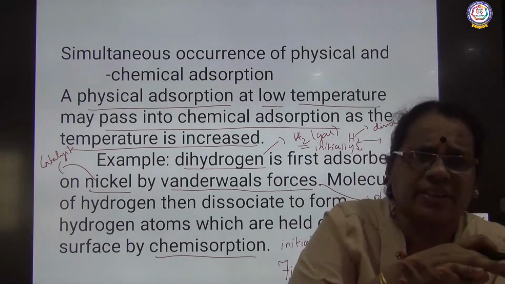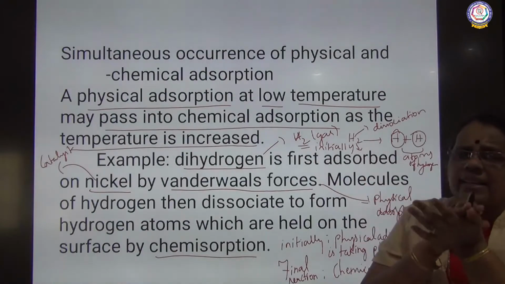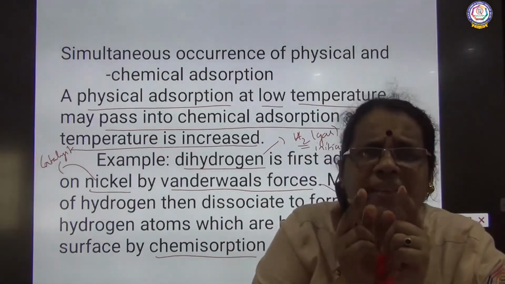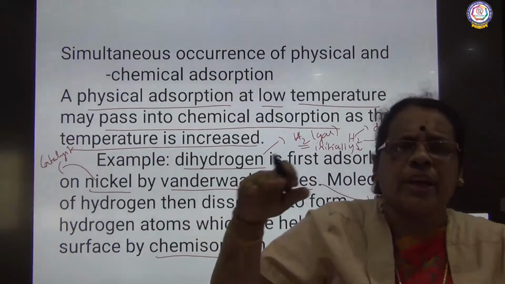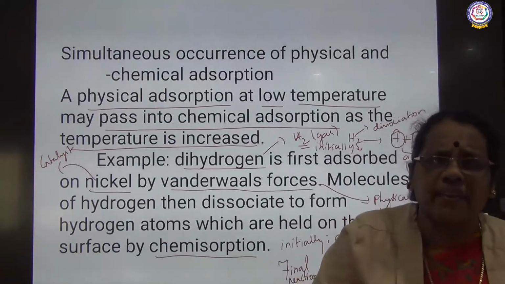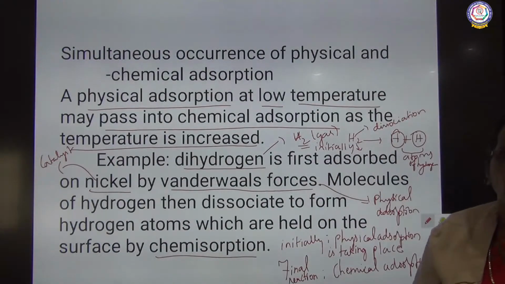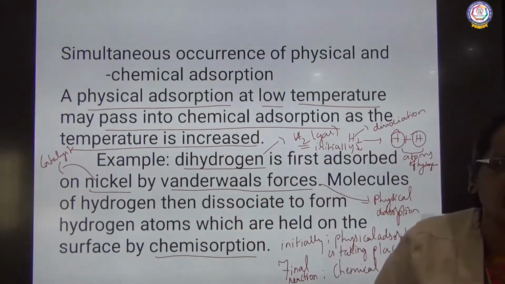So physical absorption has taken place. Now what is happening here? Dissociation. Chemical reaction is taking place. I am increasing the temperature. What is happening to the dihydrogen gas? It gets divided, it gets decomposed, it gets dissociated. So hydrogen gas gets dissociated into hydrogen atoms. So the hydrogen molecule gets dissociated into two hydrogen atoms.